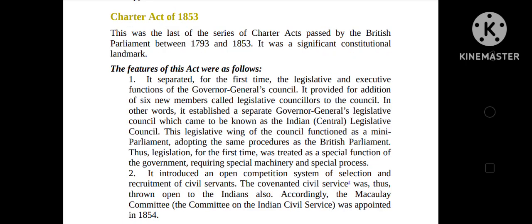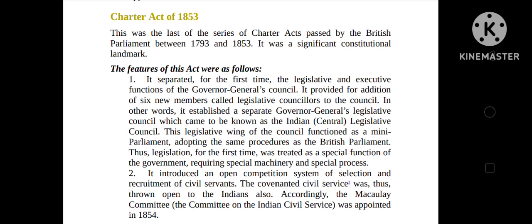Charter Act of 1853. This was the last of the series of charter acts passed by the British Parliament between 1793 and 1853. It was a significant constitutional landmark. The features of this act were as follows. It separated for the first time the legislative and executive functions of the Governor General's Council. It provided for the addition of 6 new members, called legislative councillors, to the council.